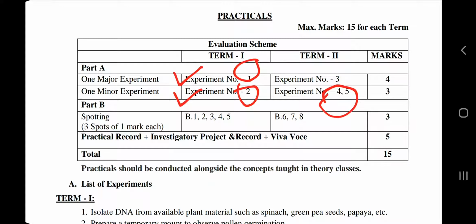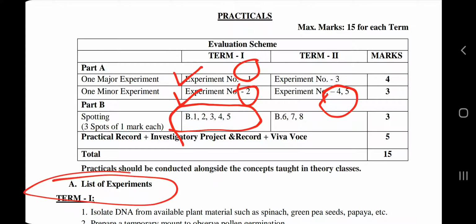Same thing here with the sporting. I think we all have studied these, because in my school I have completed all of them, as I take the sporting along with the theory syllabus. If you see sporting number 1 2 3 4 5, B means the list B for sporting, and list A is for experiments. So 1 2 3 4 are from reproduction, and 5 is from pedigree analysis, chapter number 5. So these experiments, sorry, sports, are also related to your theory syllabus.